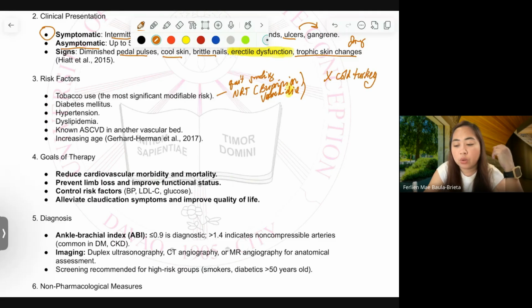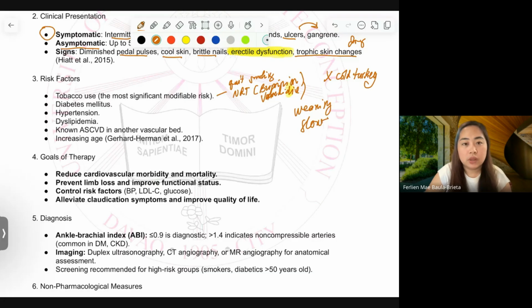Are you familiar with cold turkey? Yung biglang nag-stop? So do not do that one because smoking and even alcoholism has an effect on the pharmacodynamics and kinetics of a lot of drugs. So it has to be weaned out properly. Okay? So weaning should be slow, and if the patient really cannot handle withdrawal symptoms, you are going to give NRT.